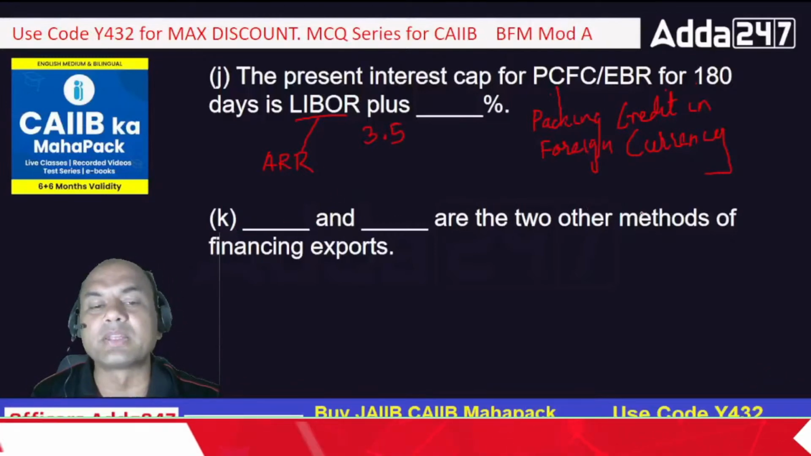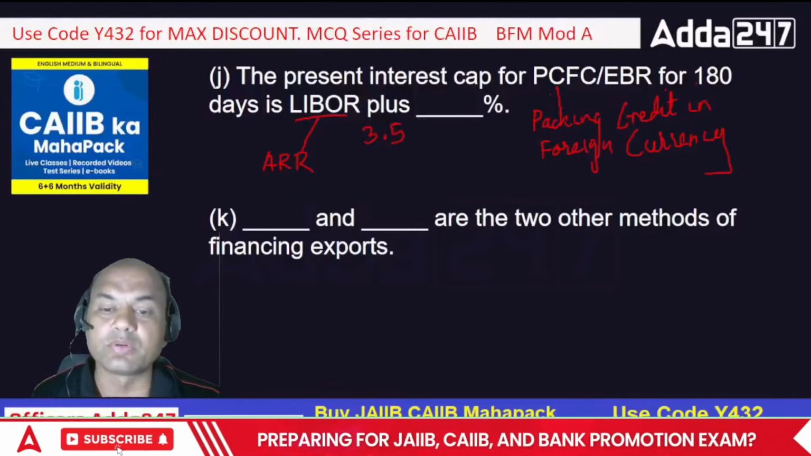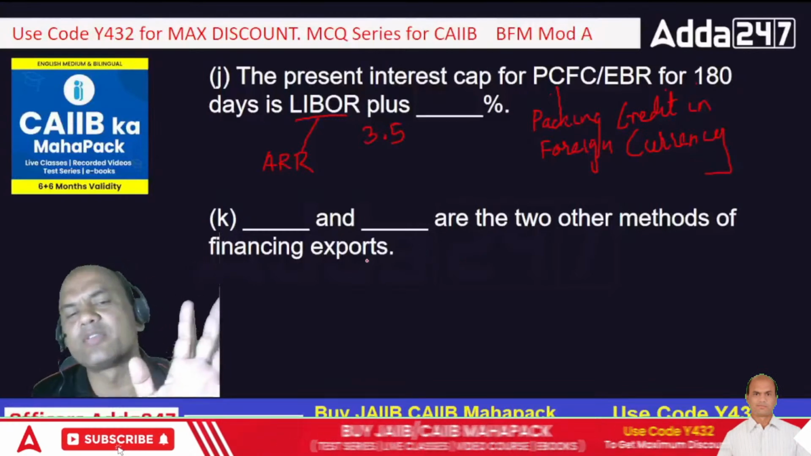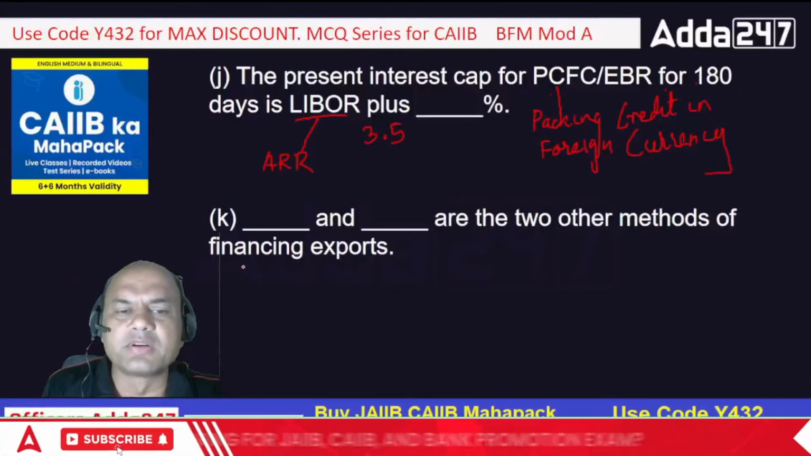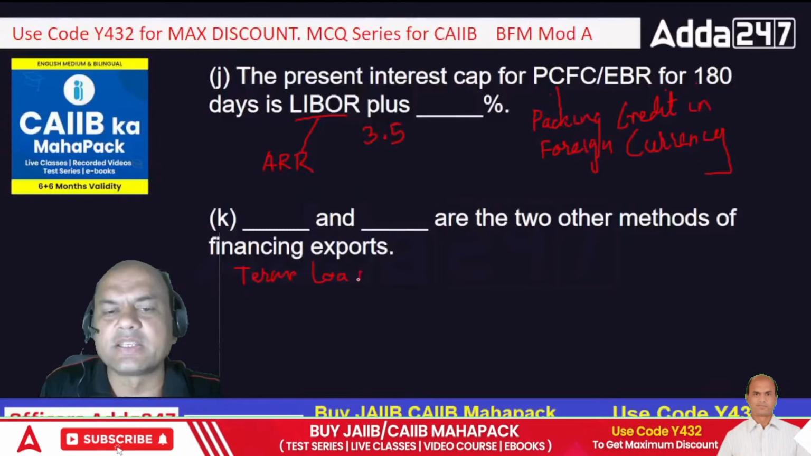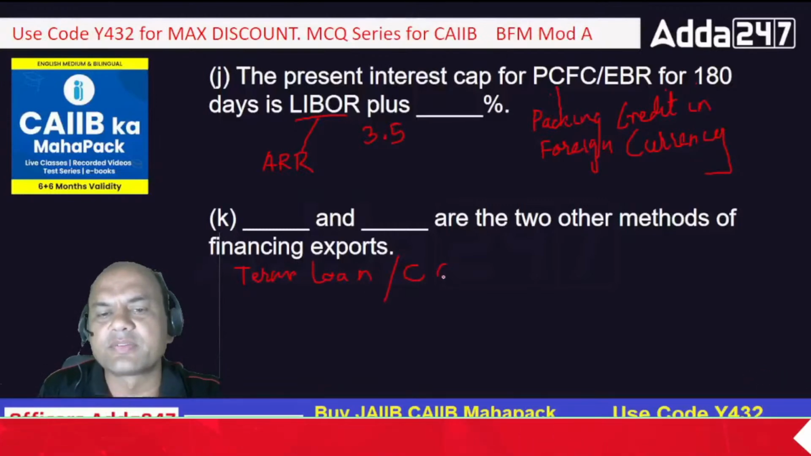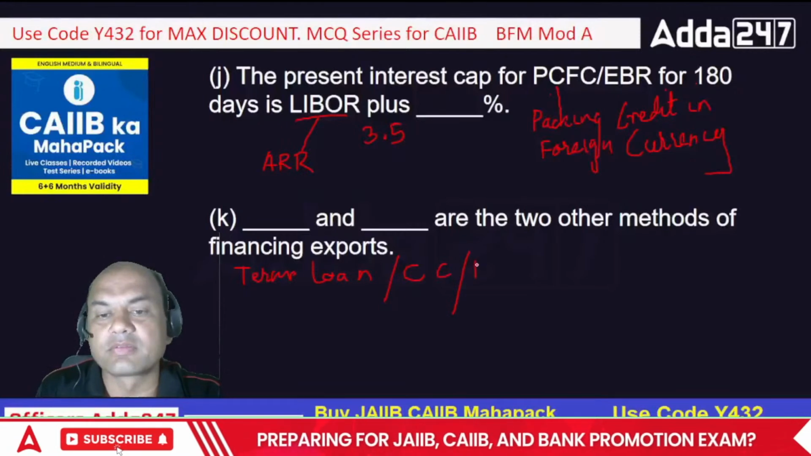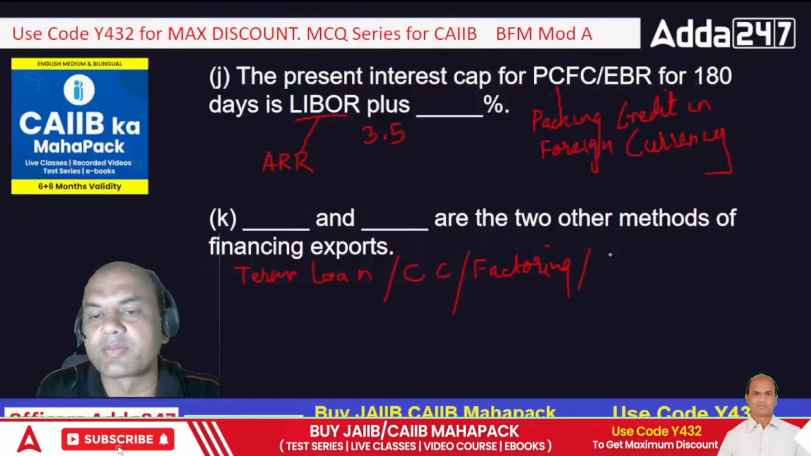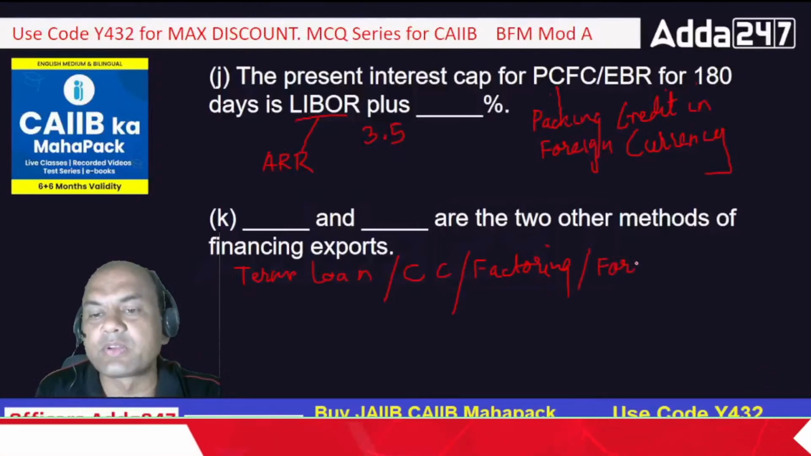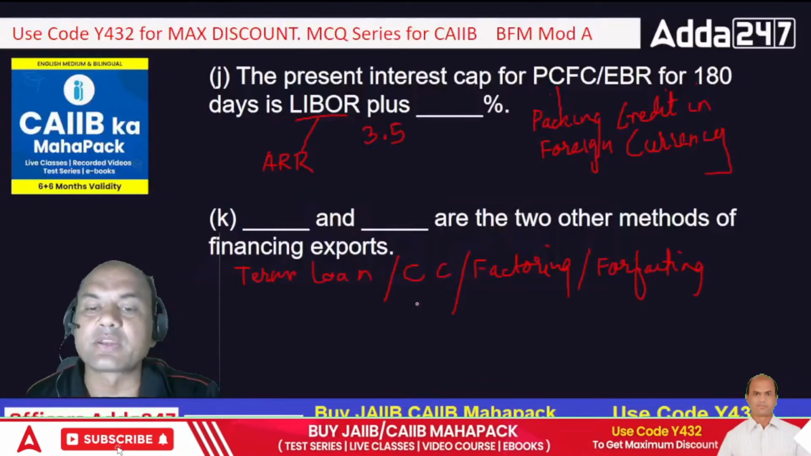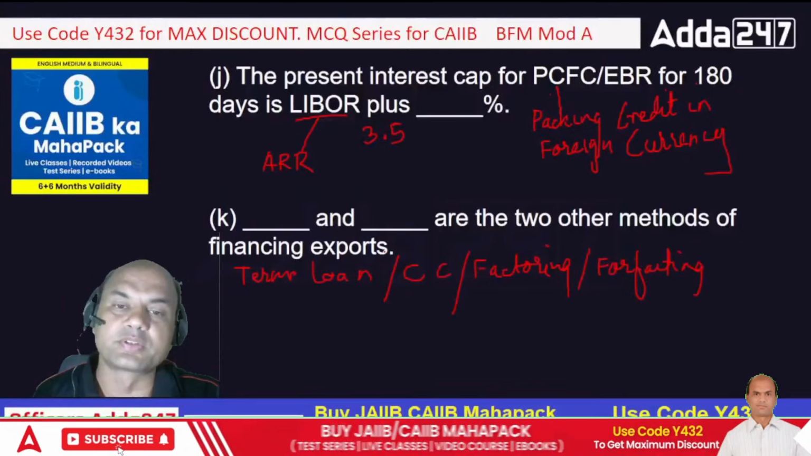Dash and dash are the two methods of financing exports. Oh, what is this? Dash and dash. Okay, I'll give you 2-3 options. You can answer anything. Term loan, CC loan, factoring, forfeiting. Now you have to choose two between these. So which are the two which are used for financing exports?